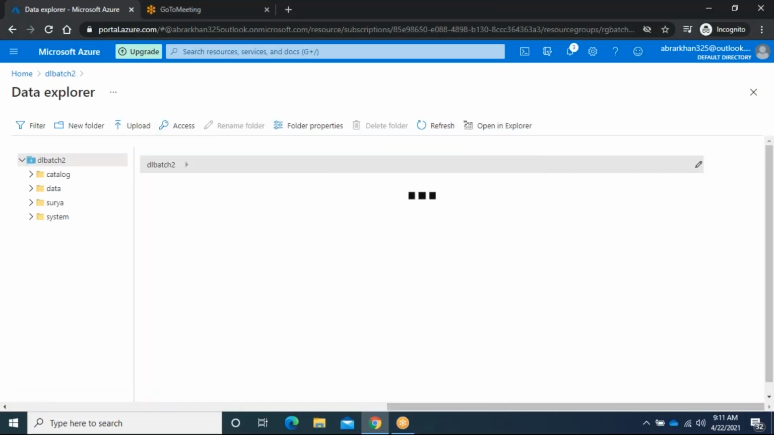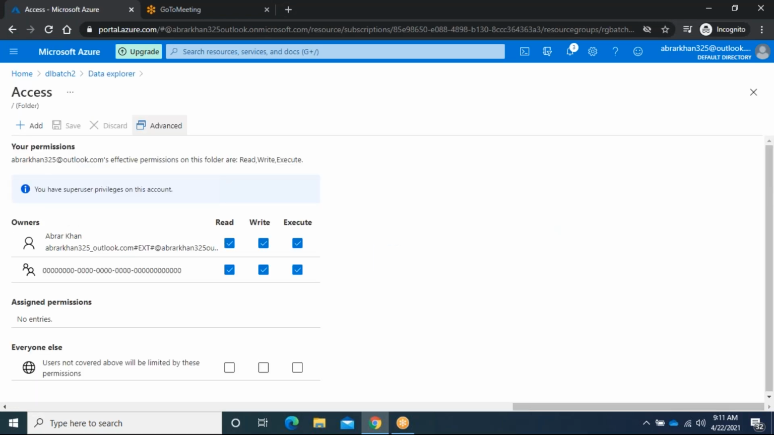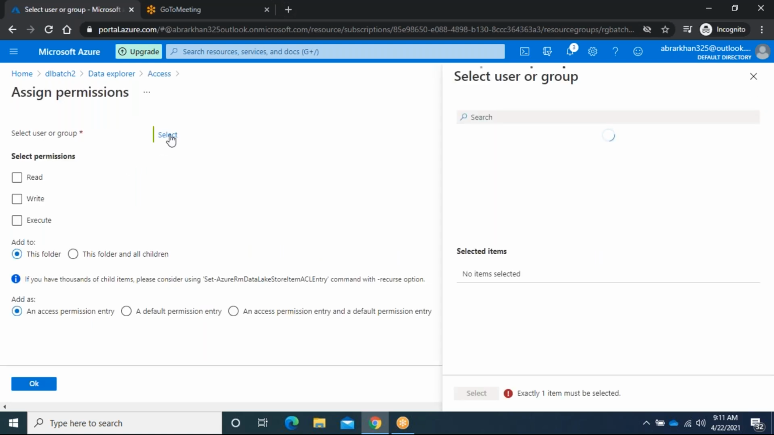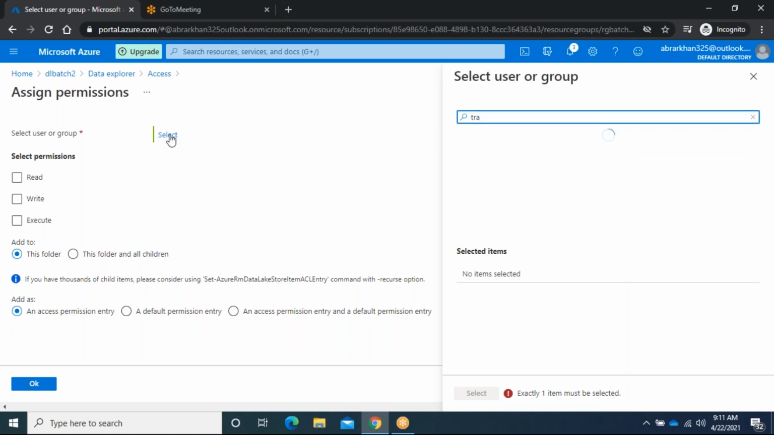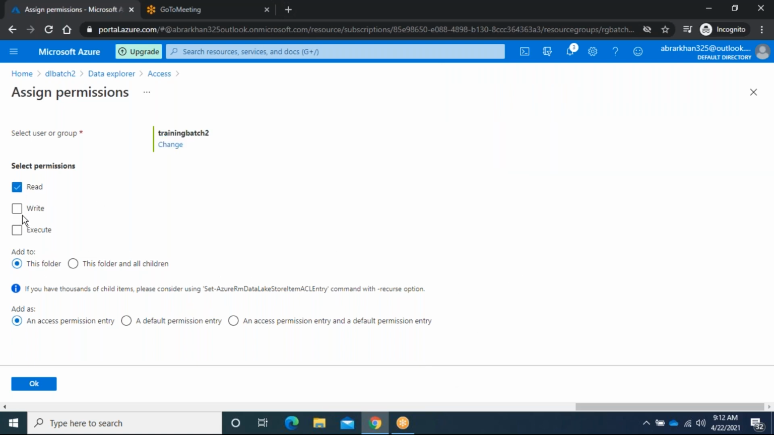Now go to Data Explorer. I need to provide access here also. That is the reason only you guys are having reader rights. I need to add, this is the problem. I forgot to add you here. I think training batch 2, select. I need to put read, write, all children items. If we have thousands of children, please use access permission entry, default permission only.